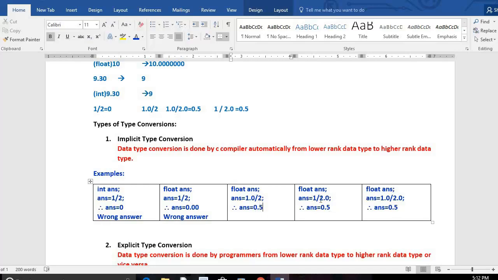Here 1 by 2.0. The numerator is integer, the denominator is 2.0. The entire result will be float. Correct. Both are float, no problem at all. We get correct results. These three are simple examples for implicit type conversion.